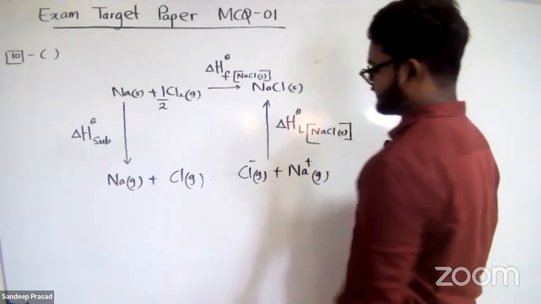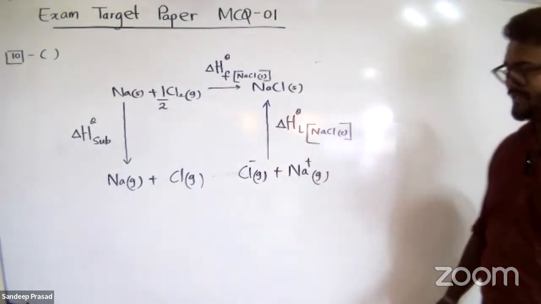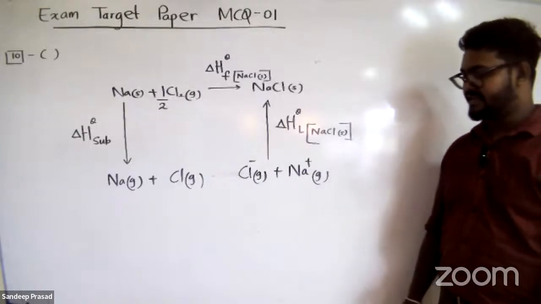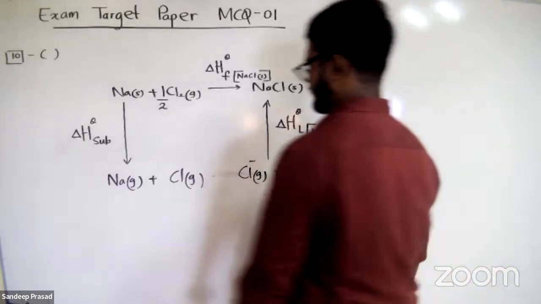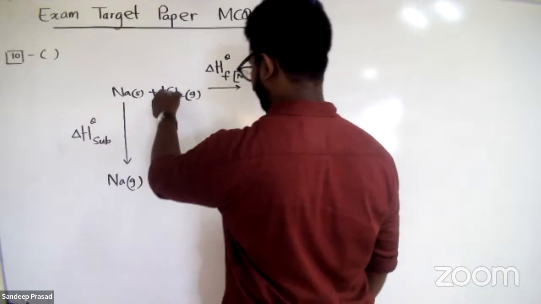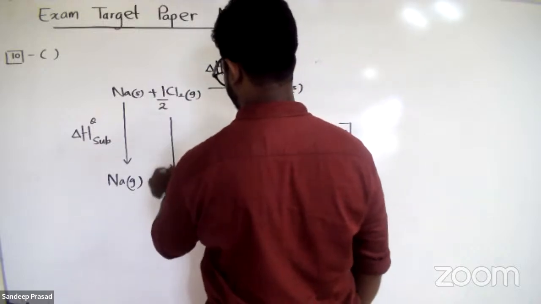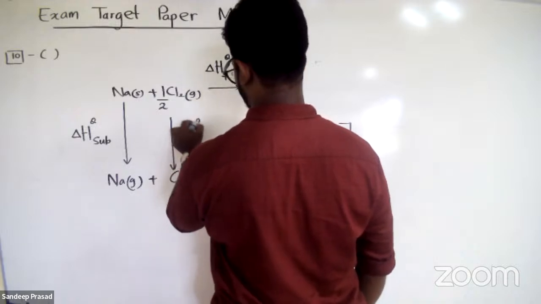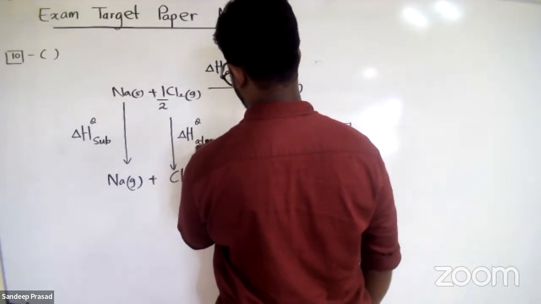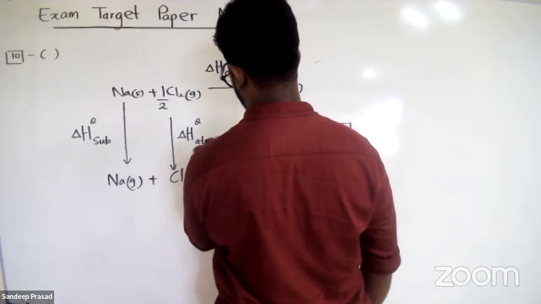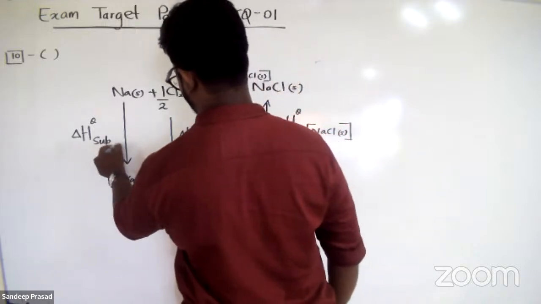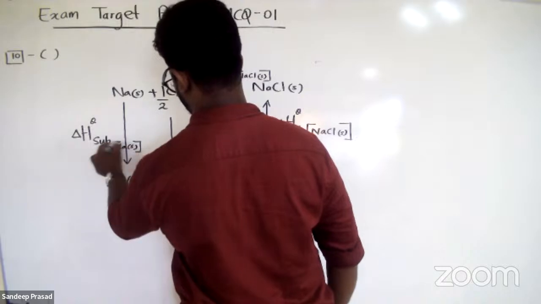So lattice enthalpy is formed from the gaseous cation and the gaseous anion. Then what about chlorine gas to a chlorine atom? We can consider this the atomization enthalpy of chlorine, and this is the sublimation enthalpy of sodium solid.